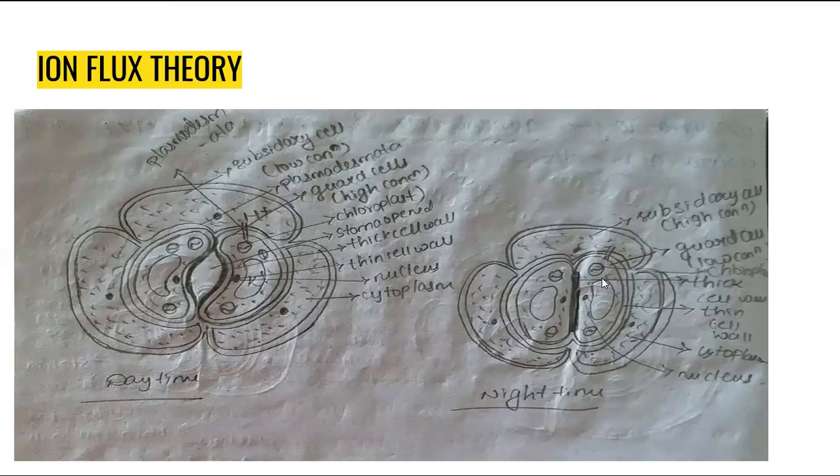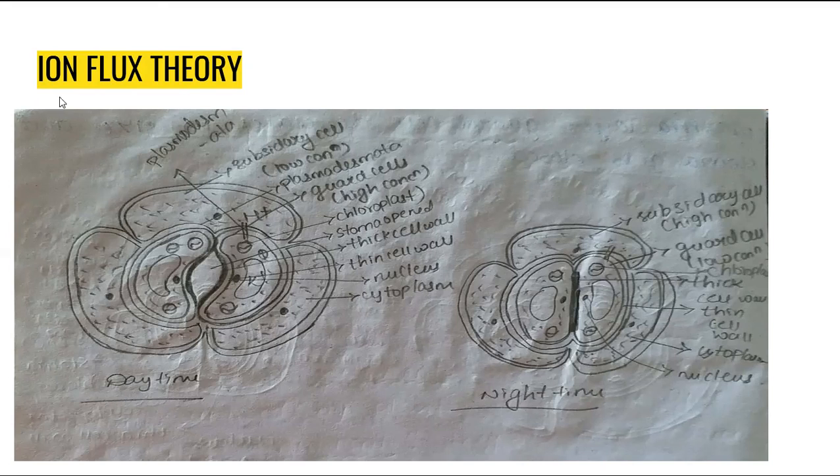During the night time, at the same time, calcium ions stop the movement of potassium and hydrogen ions. Hydrogen ions and potassium ions cannot move to the outside or to the inside of the guard cells or subsidiary cells because of the calcium ions. So there is no movement of potassium ions and no movement of hydrogen ions during the night time, and the stoma will be closed during the night time.